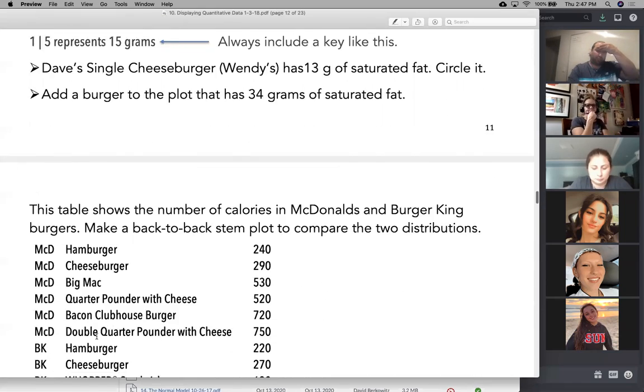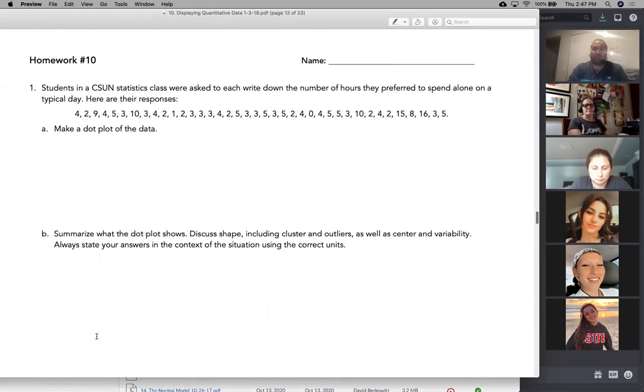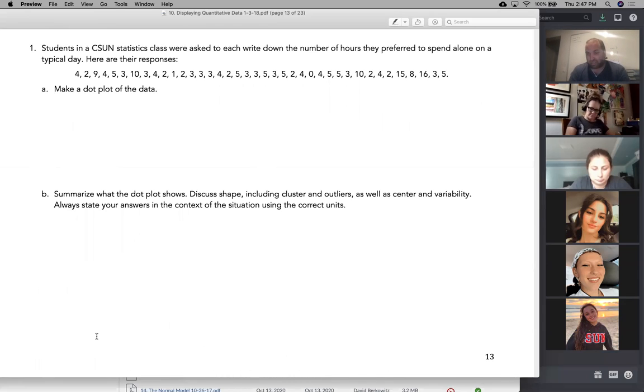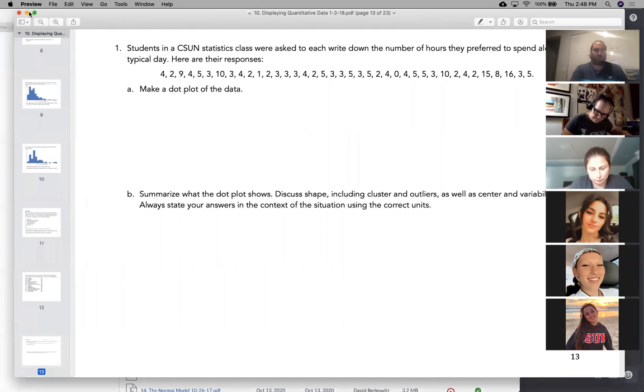Okay, so we had those 3 representations, and that takes us to the end of chapter 10. So what do you have to know in chapter 10? Dot plots, histograms, and stem plots. You should know how to make them. You should know how to interpret them. You should maybe know when they're wrong, like if there's a mistake in one of them. Okay, all those things are things that you should know. Okay, all with me so far? All right, so that takes care of chapter 10.